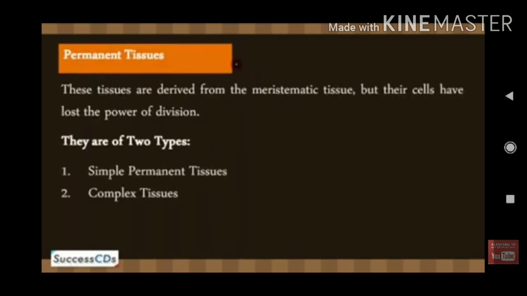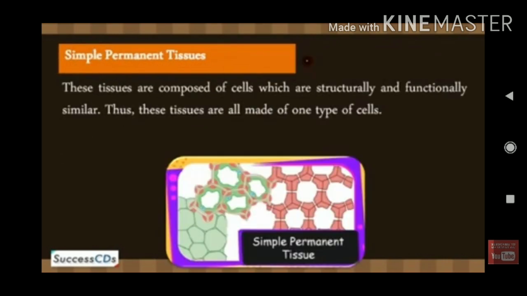In the plant, one is the meristematic tissue, which we already learned about, and the second one is the permanent tissue. In the permanent tissue, the cells stop their division. These tissues are derived from the meristematic tissue, but these cells have lost the power of cell division.